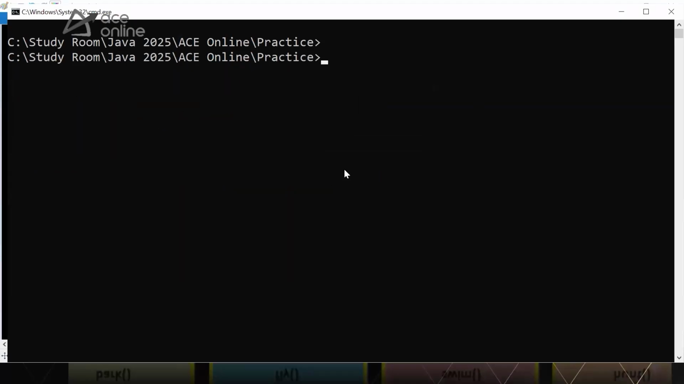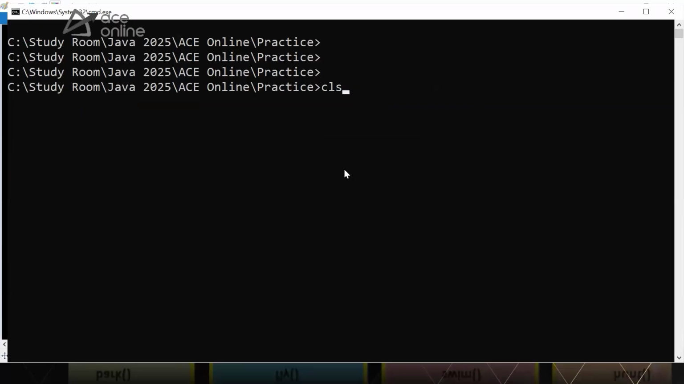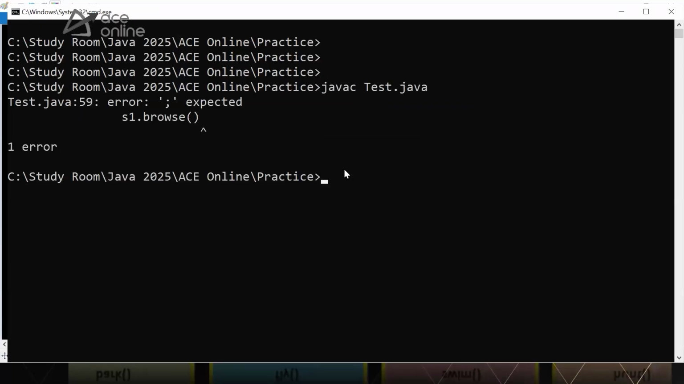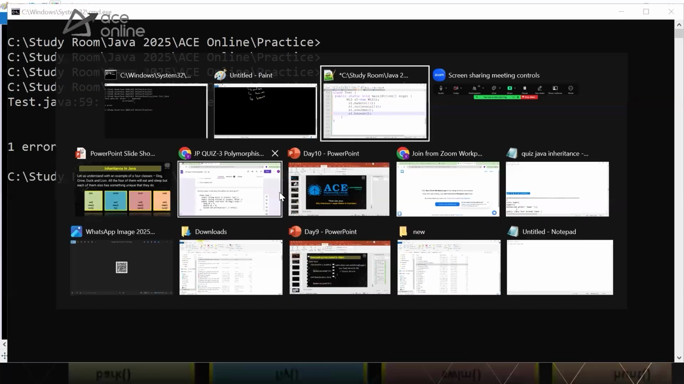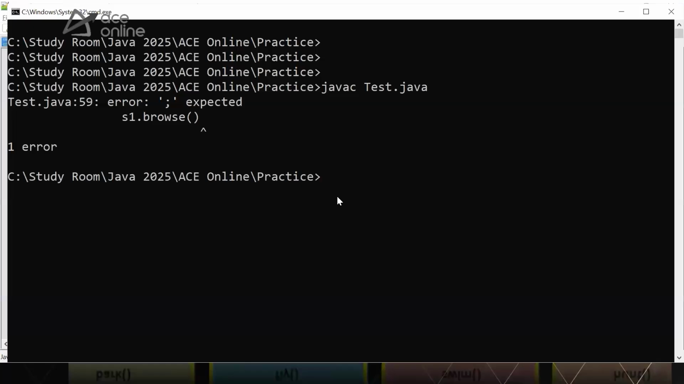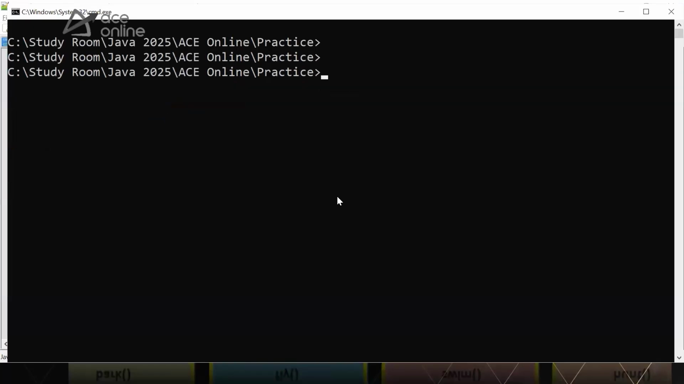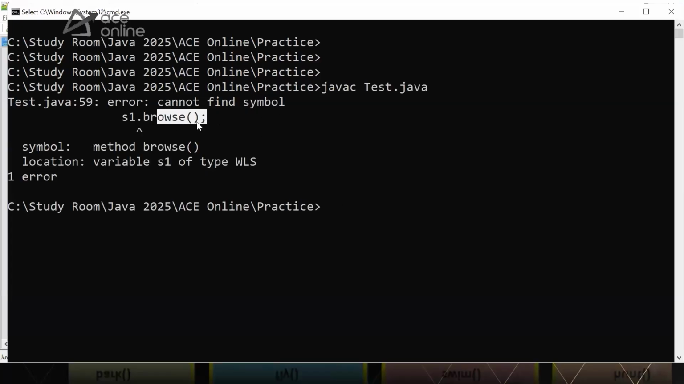Okay. So clear the screen, compile the code. You can see the code is getting an error because, one minute. The first mistake is that I was not putting a semicolon. I haven't saved it after putting it. Now again we'll compile and you can see I'm getting an error saying cannot find symbol called browse.